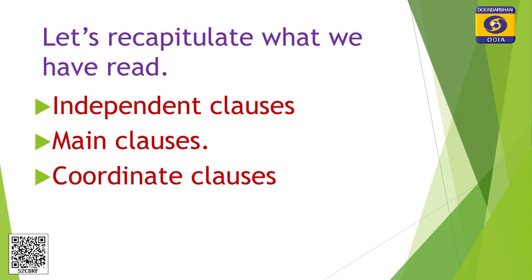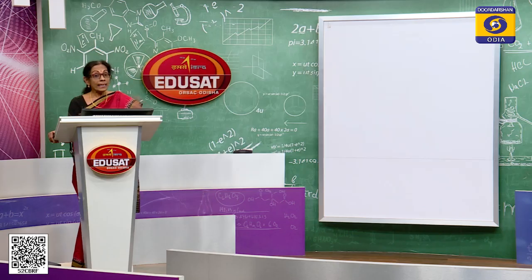The main clause is the independent clause in a complex sentence, and also the independent clause in a compound sentence. In a compound sentence, there are two independent clauses. The second independent clause, after the coordinating conjunction, we can say is the coordinate clause. That is also an independent clause.